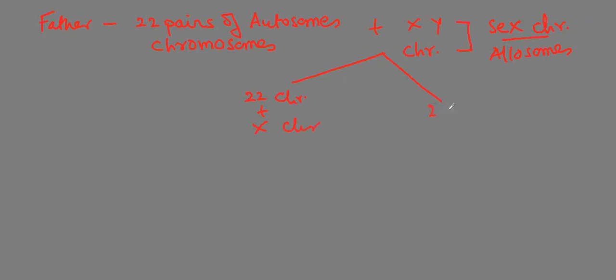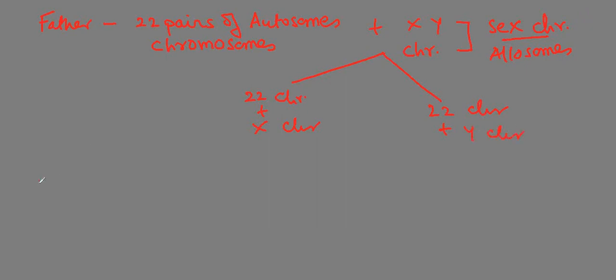Here, the father has 22 pairs of autosomes, that is chromosomes, and X and Y are the chromosomes known as sex chromosomes or allosomes, responsible for the production of gametes having 22 chromosomes plus X chromosome and 22 chromosomes plus Y chromosome.